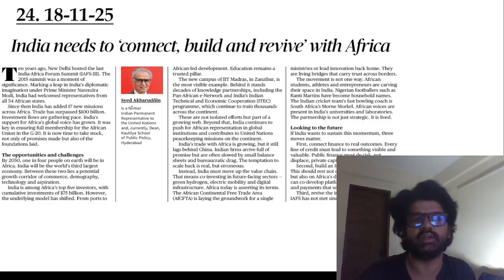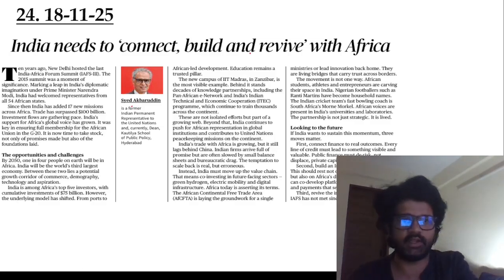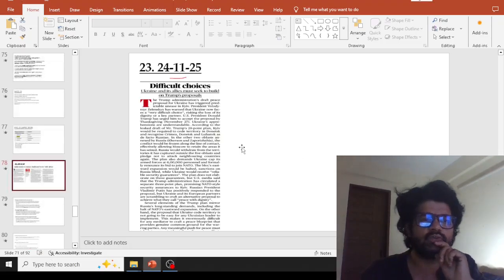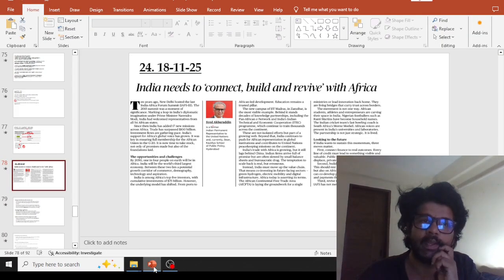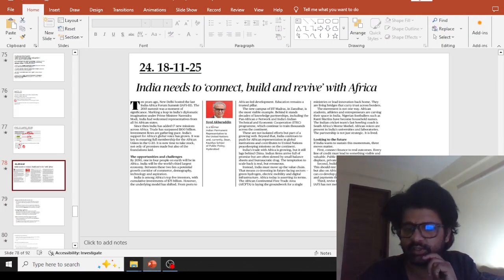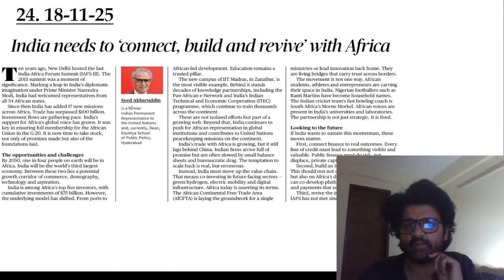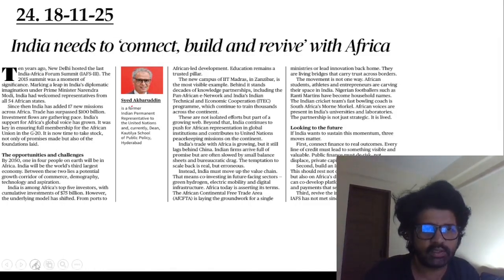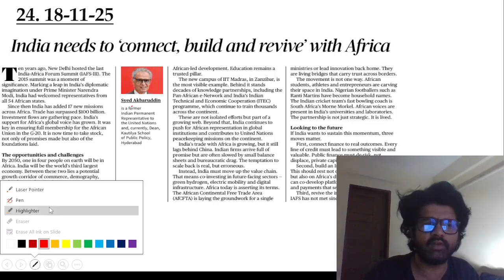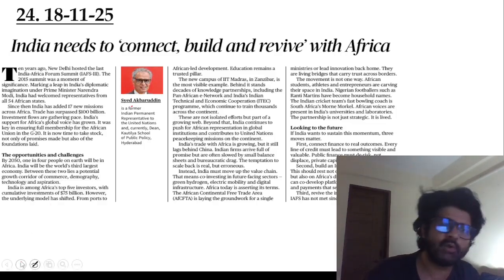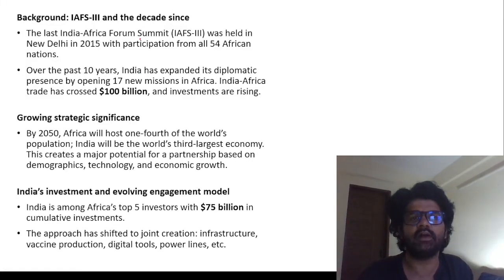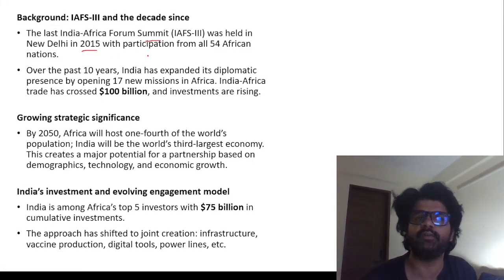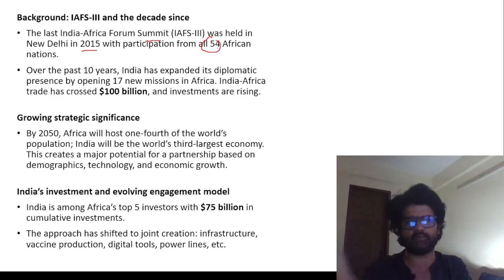Syed Akbaruddin sir: India needs to connect, build and revive with Africa. So he's saying that earlier we used to have the India-Africa summit. 3 summits happened. One happened in 2008, New Delhi. Then another in 2011, Addis Ababa, Ethiopia. And then the third in 2015. After that, we did not have any Africa summit. Around 54 countries of Africa were part of it. The last India-Africa Forum Summit was held in New Delhi in 2015, with participation from all 54 African nations.